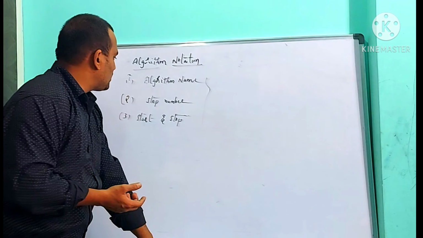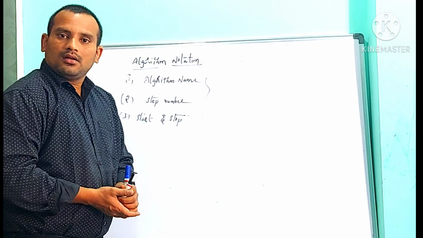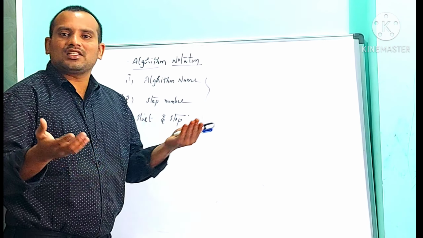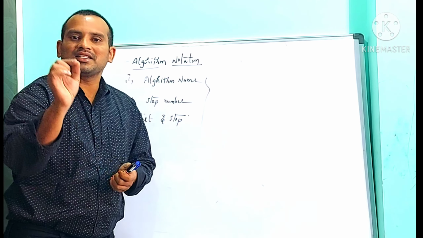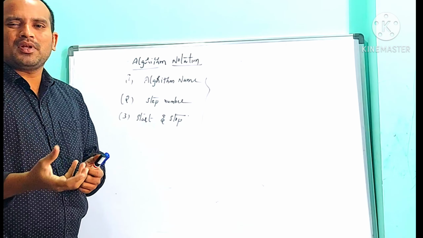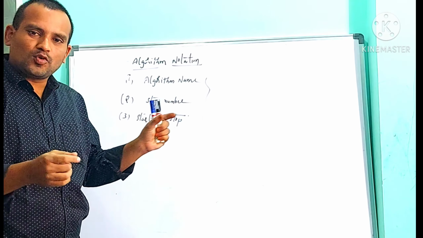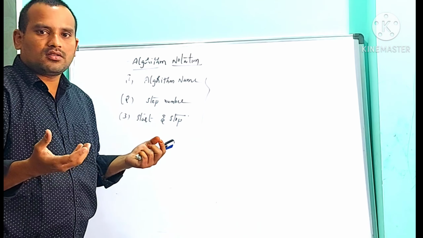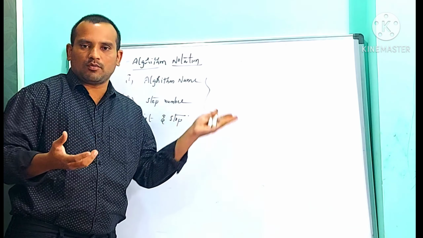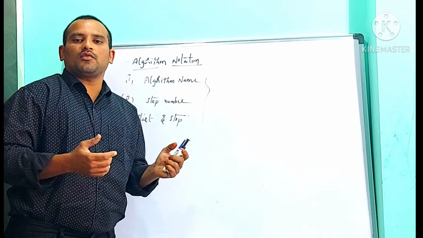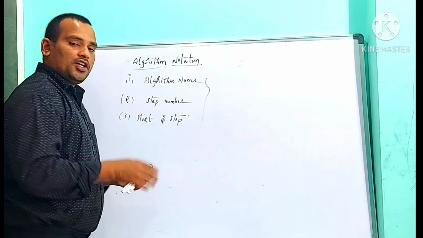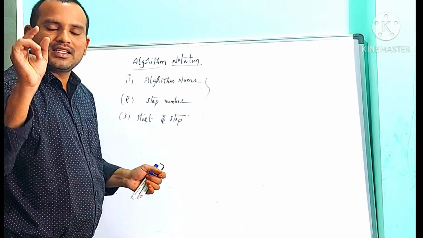Then second one is step number. I told you algorithm is a step-by-step process, which means an algorithm contains several steps. Each step contains a step number. That step number generally we consider from step 1, step 2, step 3 and increments like that. Somebody can start with step number 0 also, step 0, step 1, step 2. But generally we start with step number 1, step 1, step 2, step 3 like that. So each step of an algorithm should contain a step number.